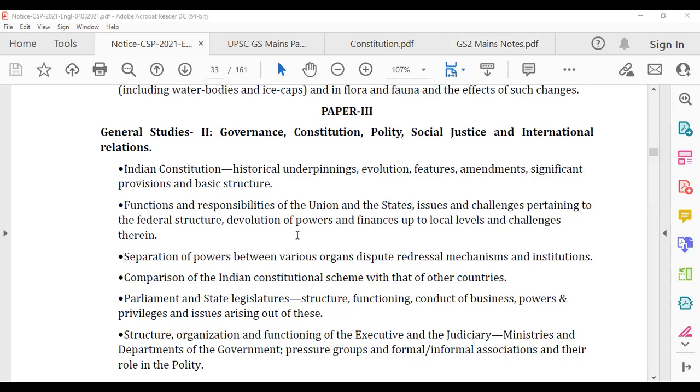So if you see the syllabus, always look at your syllabus, because see what happens when you prepare for UPSC or other PSCs also. You do everything except having a look at your syllabus and previous year questions. So do that. It's very important.